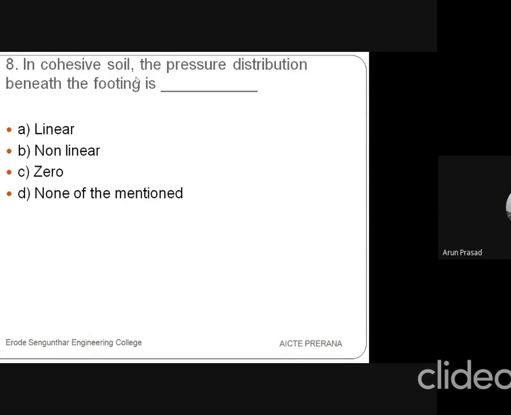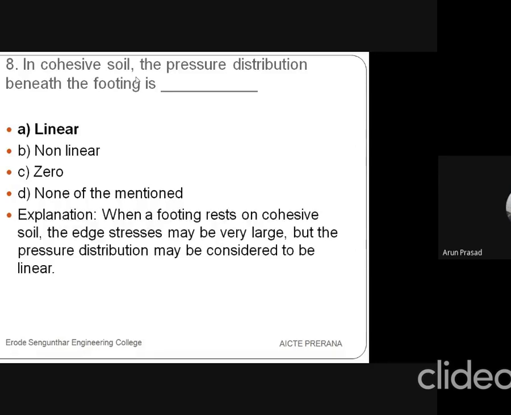The 8th question is, in cohesive soil, the pressure distribution beneath the footing is dash, whether it may be linear or non-linear, or else zero or none. So the answer is linear. So it should be linear. Okay. So the pressure distribution beneath the footing should be linear.